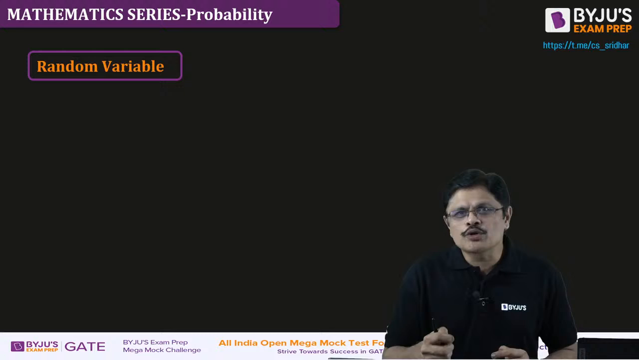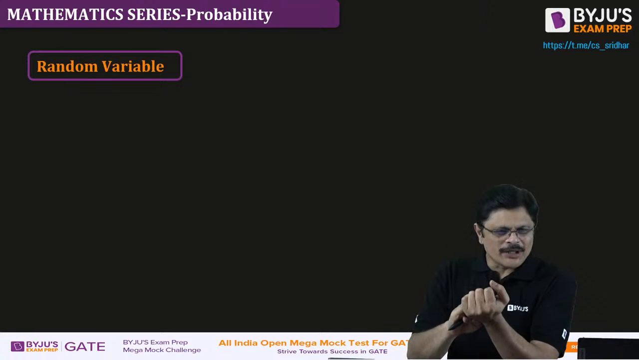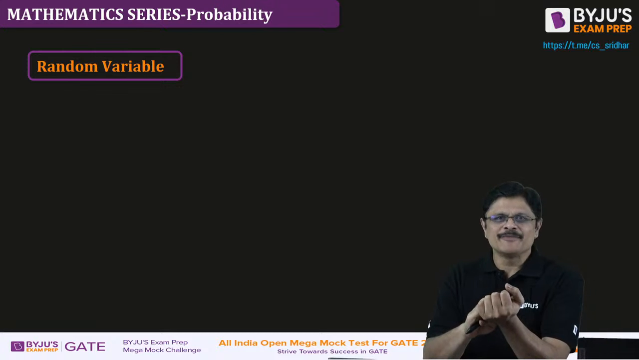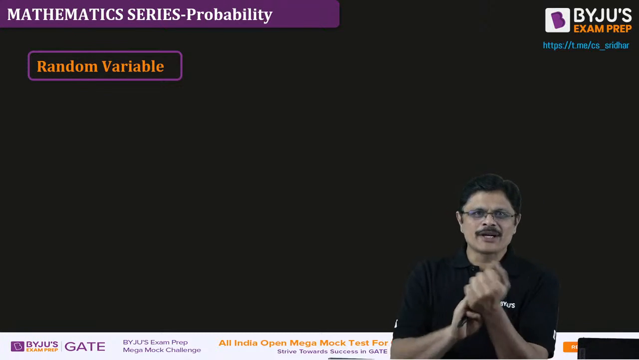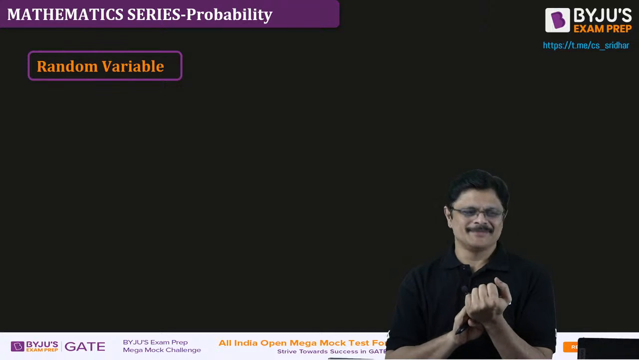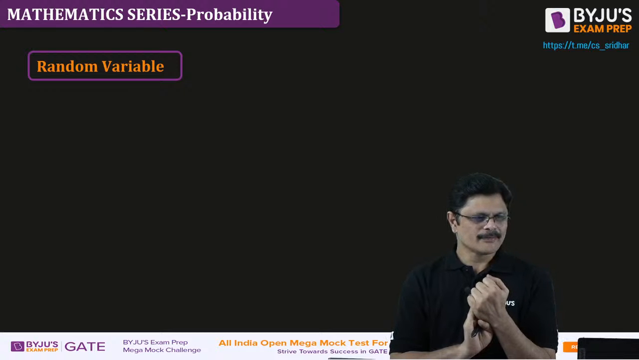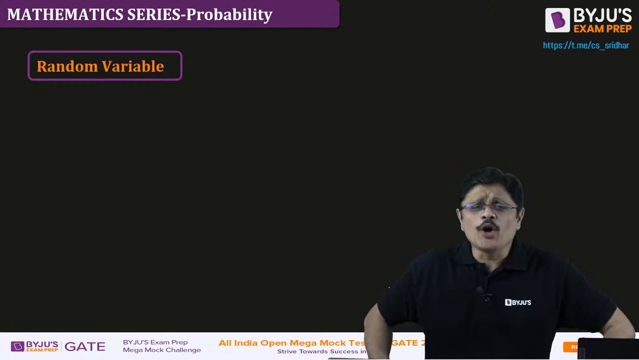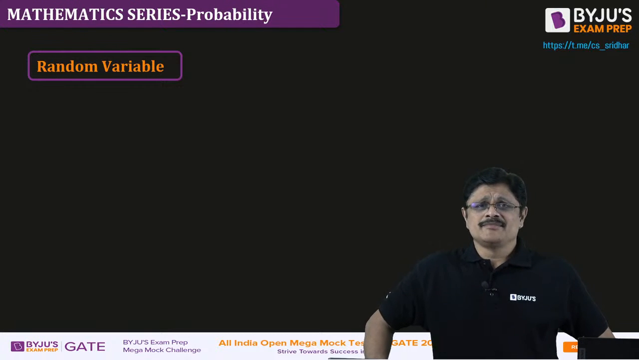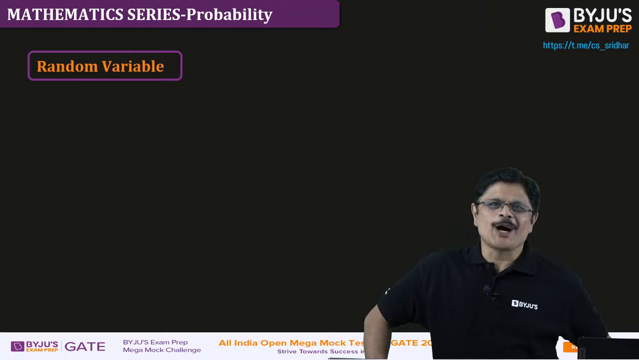Now you toss a coin. What about the outcome? When you toss a coin, what are the possible outcomes? Head or tail. Now here head or tail are not numbers. So mathematics people are not happy with these outcomes.